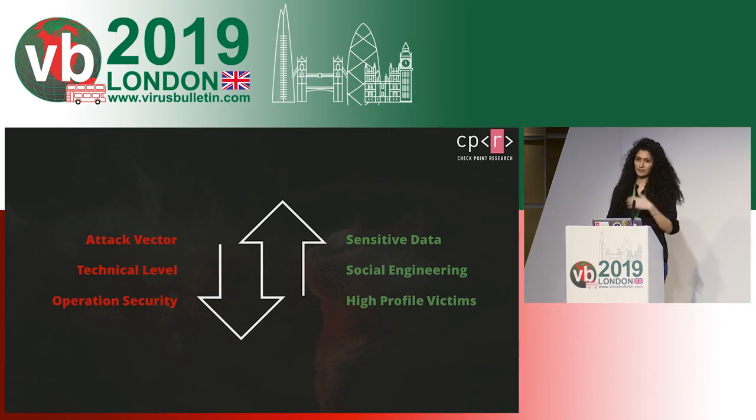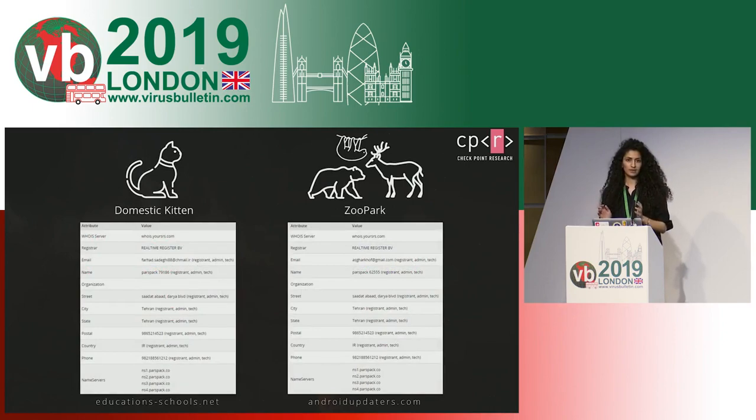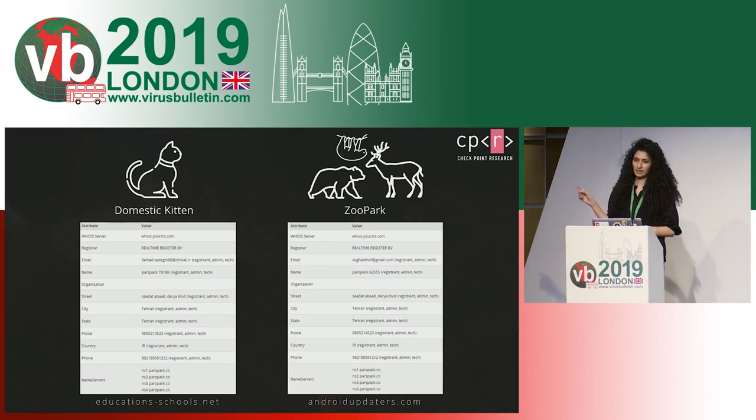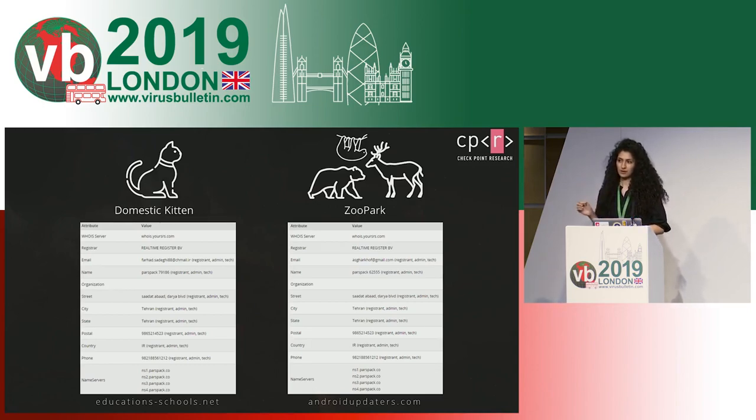And if I'm already comparing Domestic Kitten to other threat groups, I've also compared Domestic Kitten a lot to Zoopark, because I believe the two threat groups are quite similar when it comes to their TTPs. And I've actually seen that one of the CNC addresses that we've attributed to Domestic Kitten and another that was attributed by Kaspersky to Zoopark shared some whois information. This whois information doesn't really tell us a lot about who registered the domain itself. It belongs to an Iranian hosting company, but it is still interesting to note that the two threat groups have used the same services and that their infrastructure has some Iranian fingerprints to it.